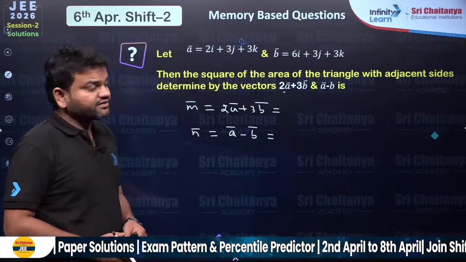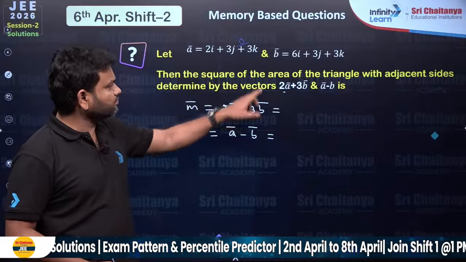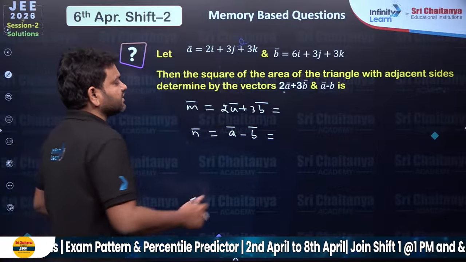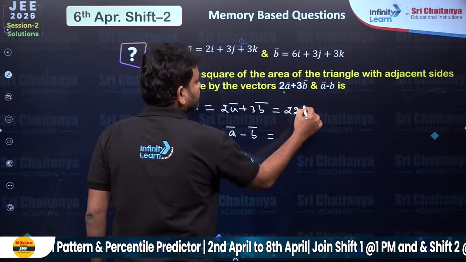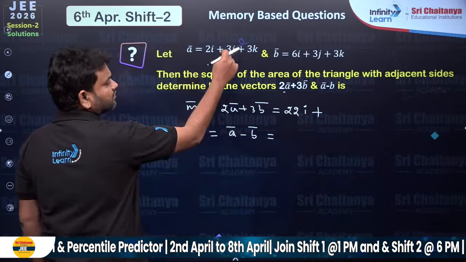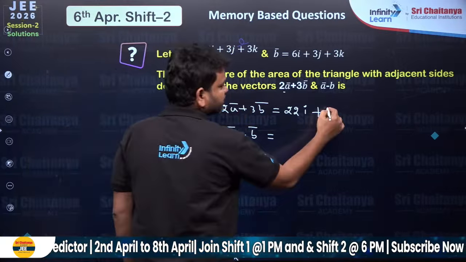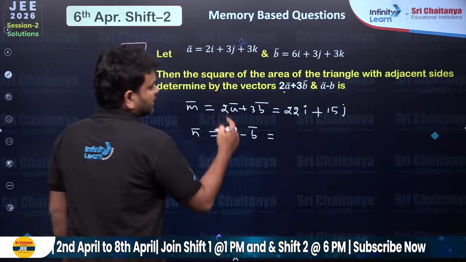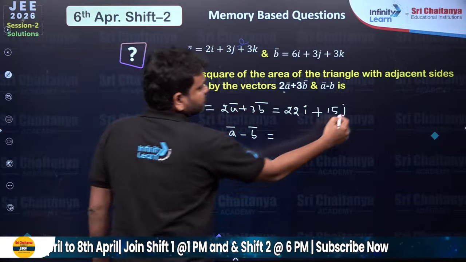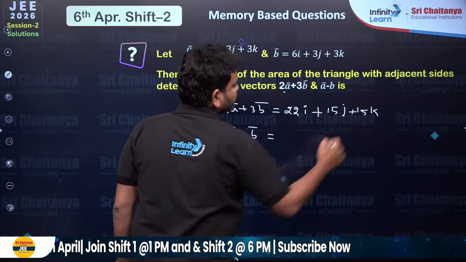So just try to add 2 times of A, 4 plus 18 is going to be 22 i, plus this is 2 times of 3 plus 3 times of 3, which is nothing but 5 times of 3, 15j, and 2, both of them are the same, so again 15 times k I am going to get.